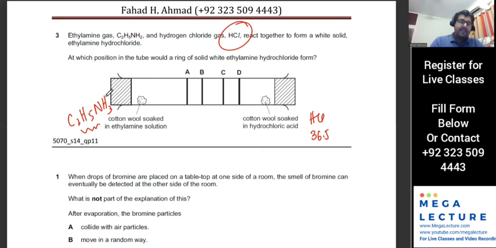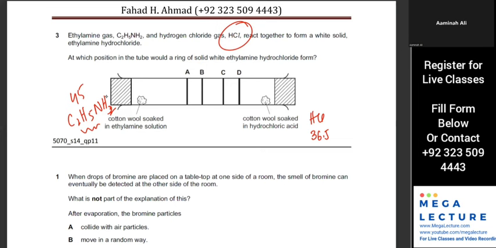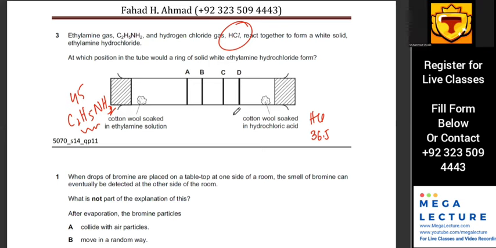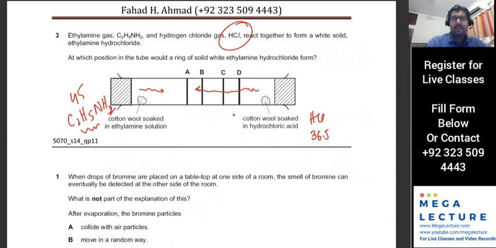C2H5NH2. So the mass would be 45. So where will they meet? So they're at 8. Okay, so one of them is traveling faster, and I think it's this one that's faster, right? So they're going to meet at A.